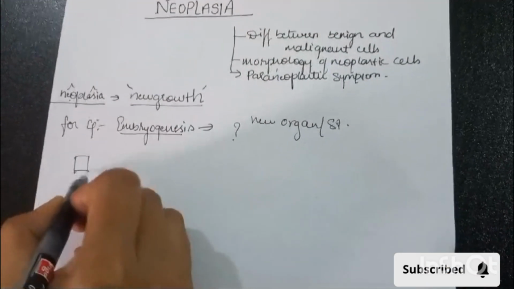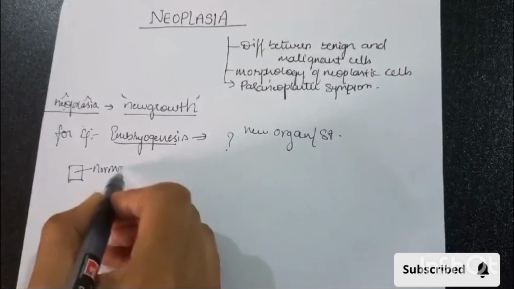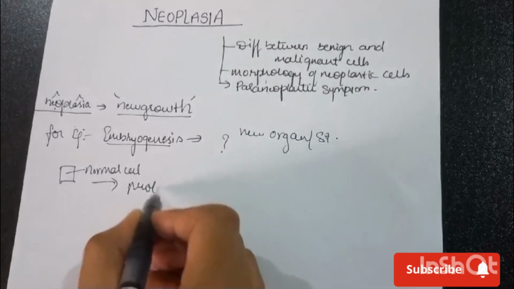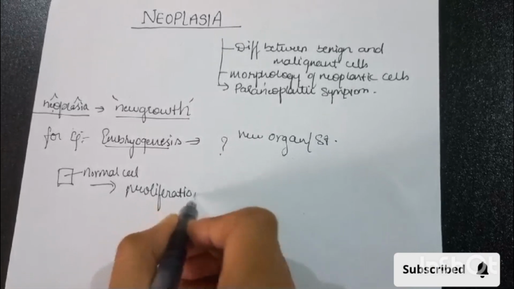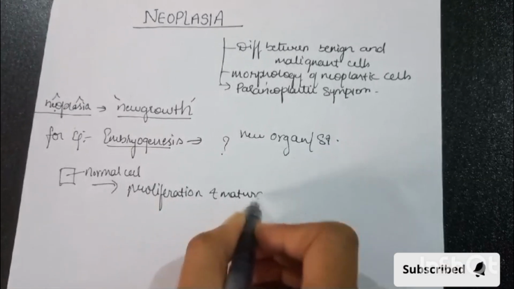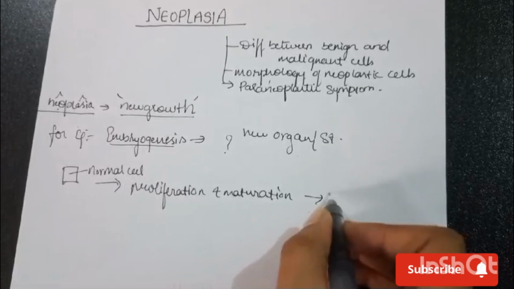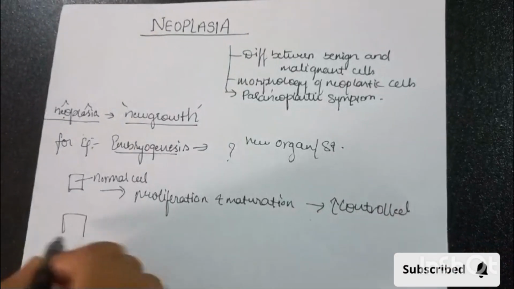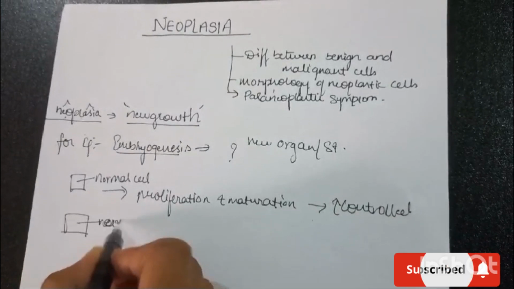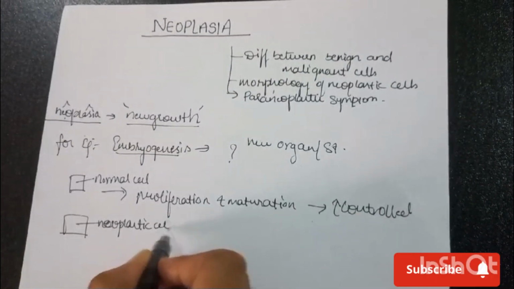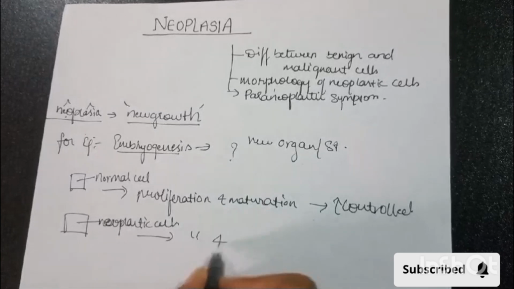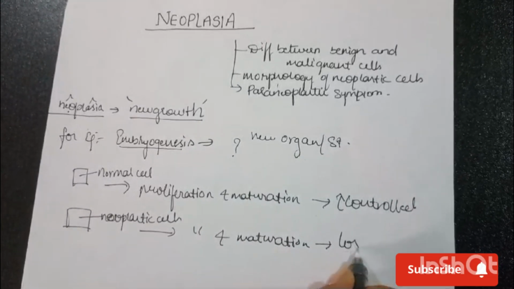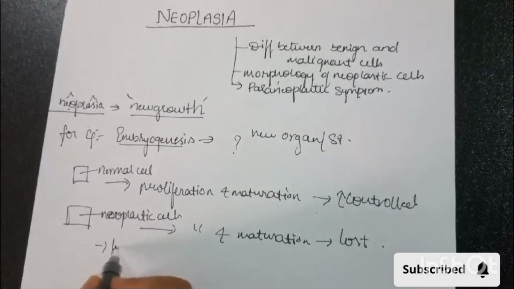For example, take this as a normal cell. In normal cells, proliferation and maturation are highly controlled, but in neoplastic cells, proliferation and maturation are lost, so they are free to divide.